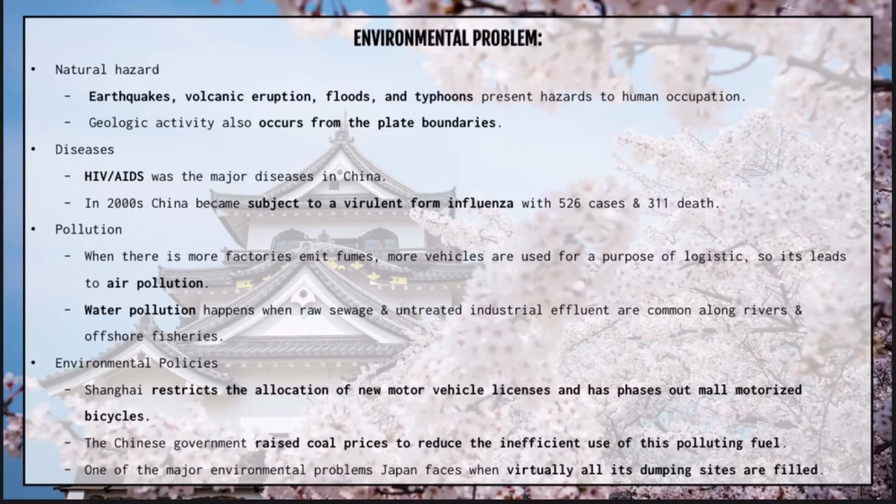Other than that, in 1976, in the area around Tangshan in northeastern China, a massive earthquake hit the coal mining area and killed 242,000 people that year. The next one will be disease. During that time, HIV and AIDS were the major diseases in China, and the United Nations did a lot of programs to decrease the number of patients.